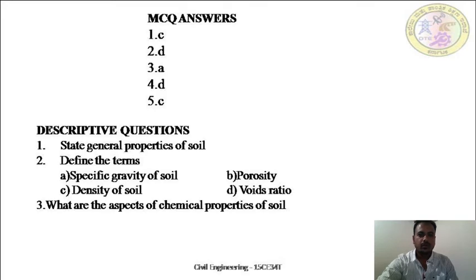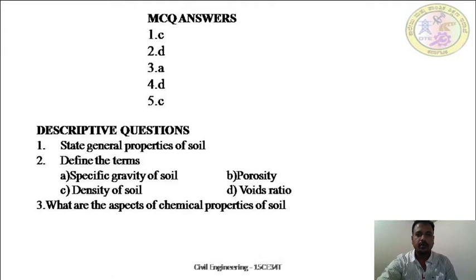Students, please note down these questions and write the answer for these questions. First one is state general properties of soil. Second one, define the terms: specific gravity of soil, porosity, density of soil, voids ratio.